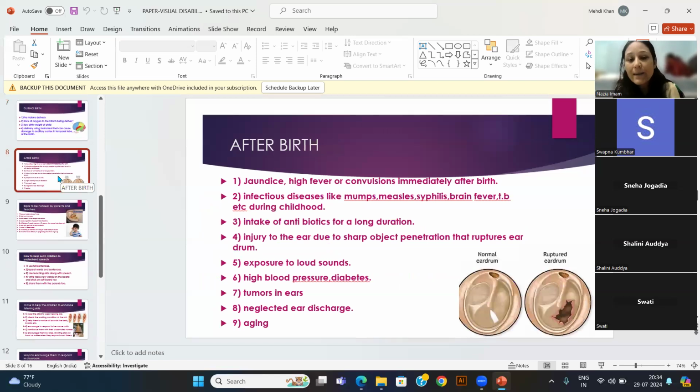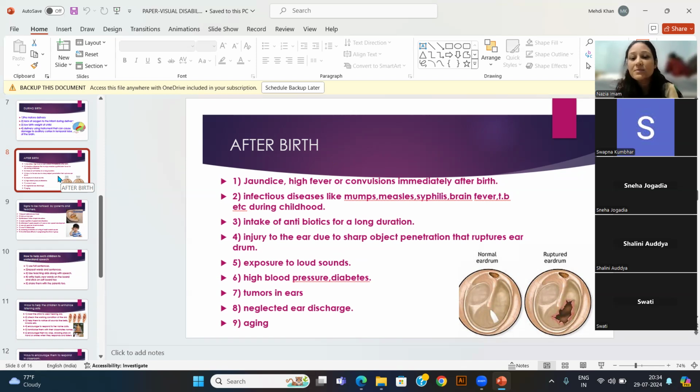Now, after birth, the child can have hearing loss from jaundice, high fever, or convulsions immediately after birth. High fever is also called convulsions, meaning fluctuations in temperature. It also results in hearing loss.